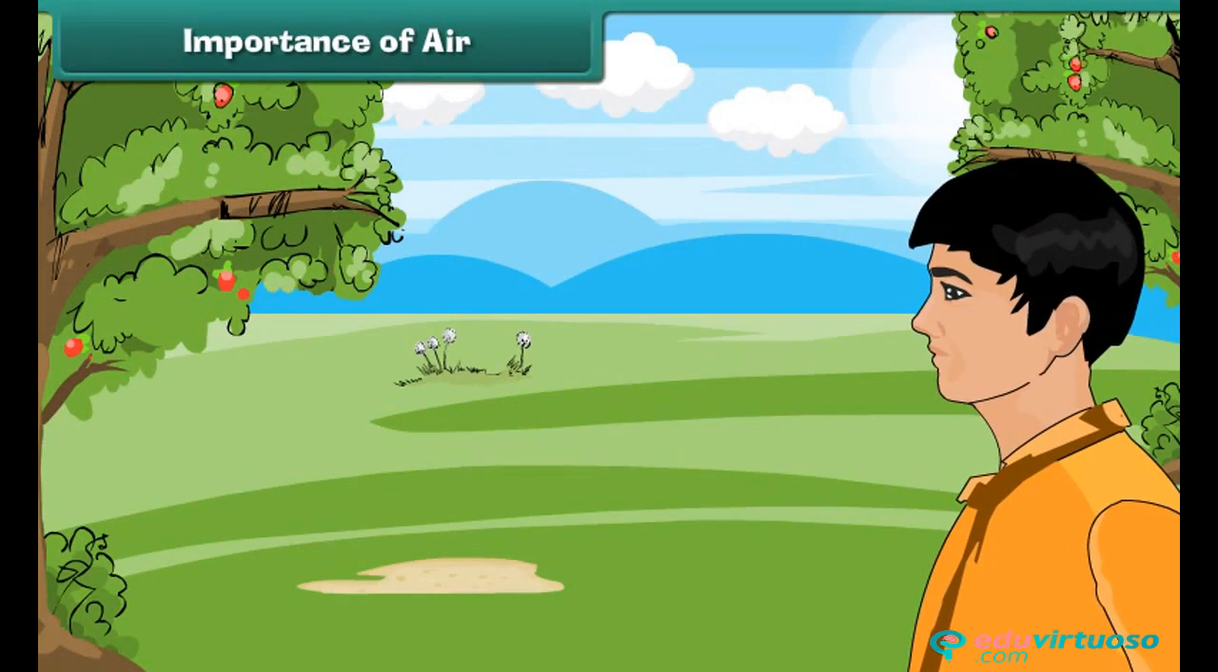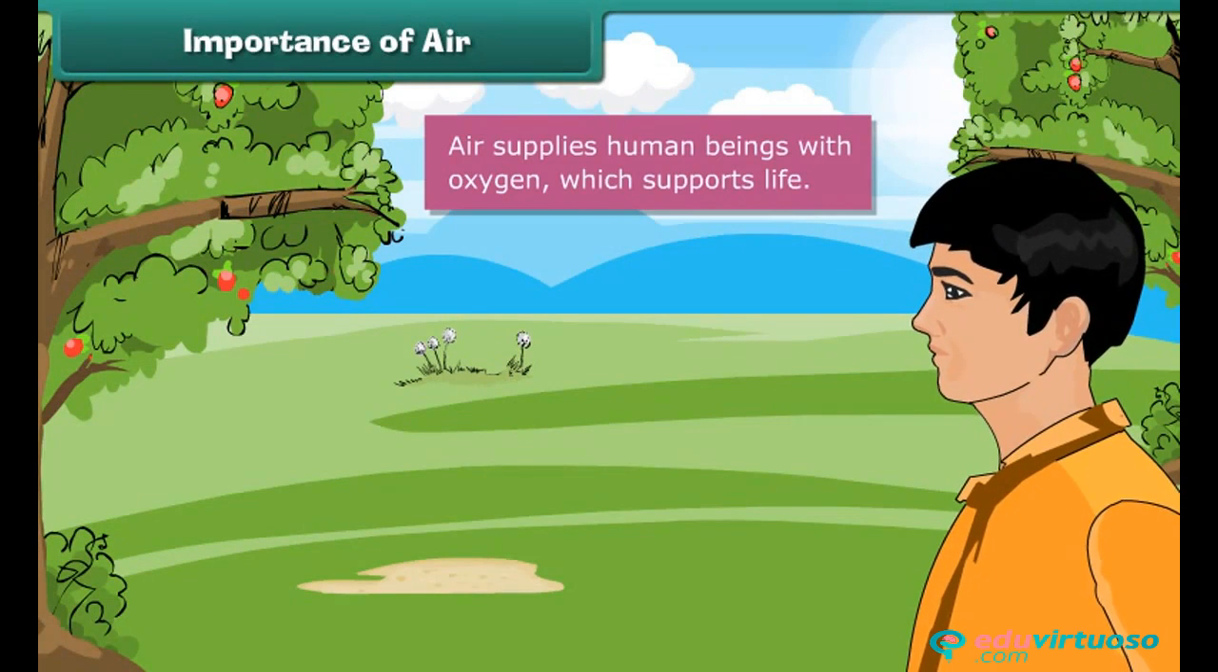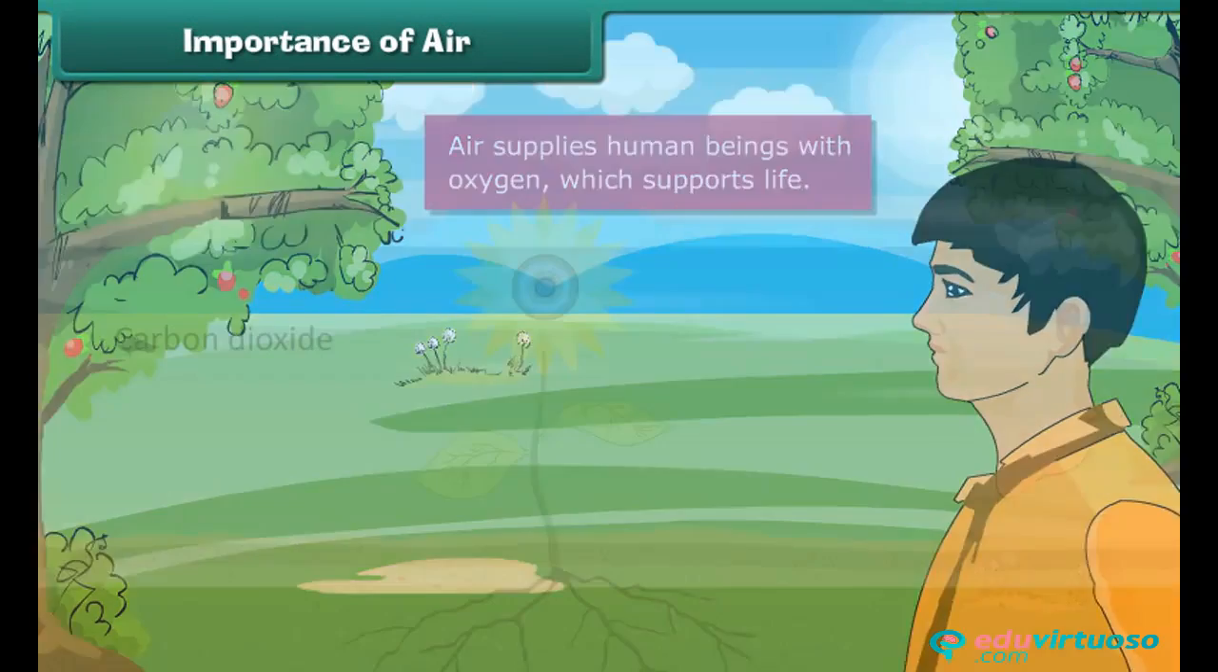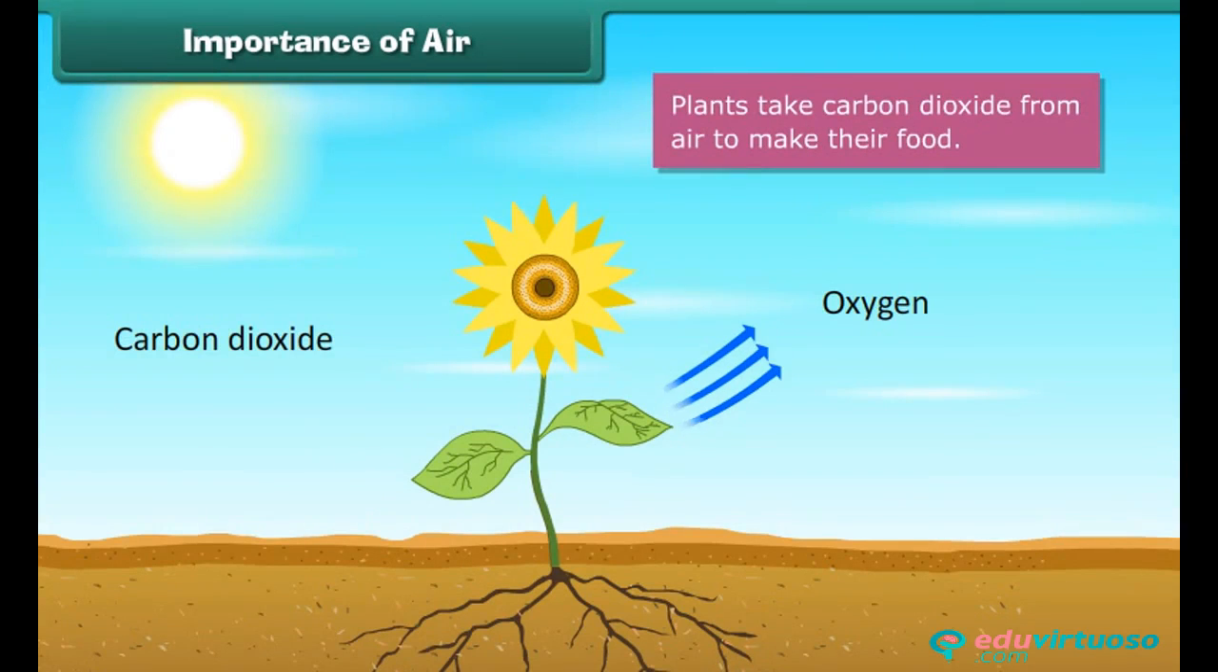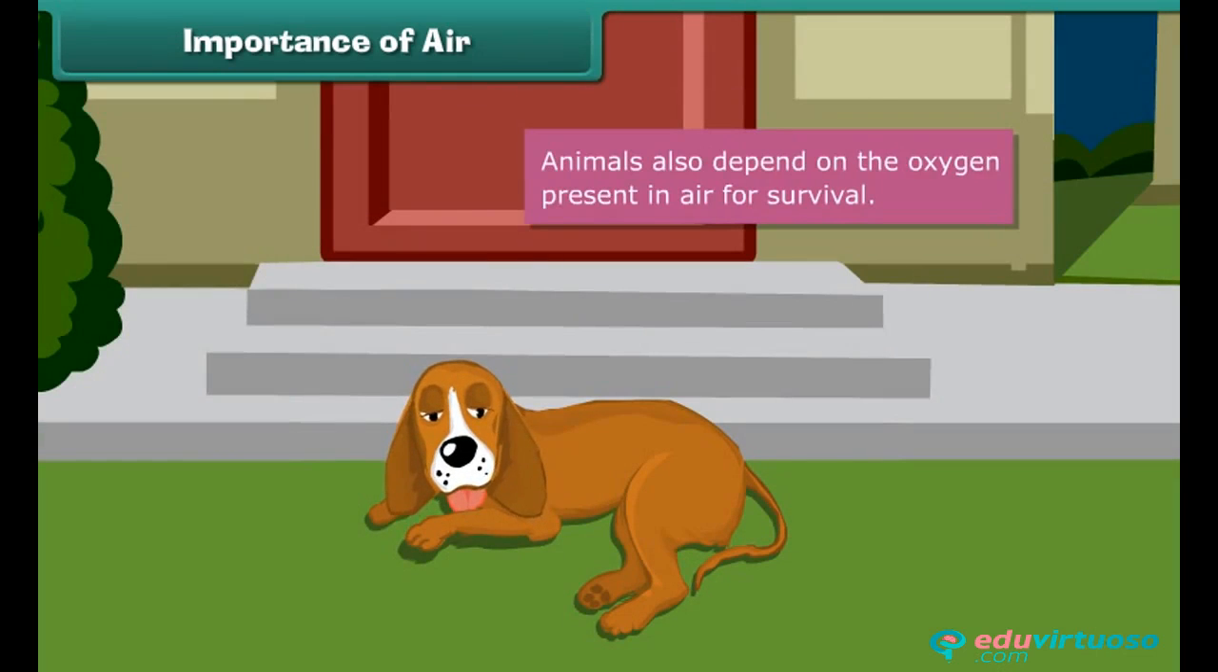Importance of air. Air supplies human beings with oxygen which supports life. Plants take carbon dioxide from air to make their food. Animals also depend on the oxygen present in the air for survival.